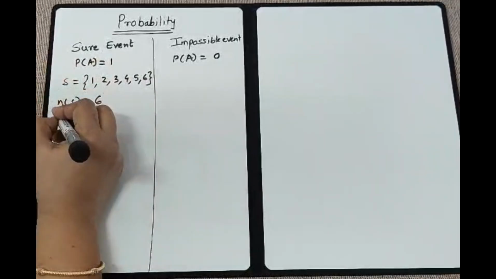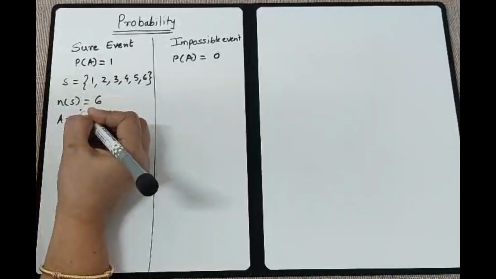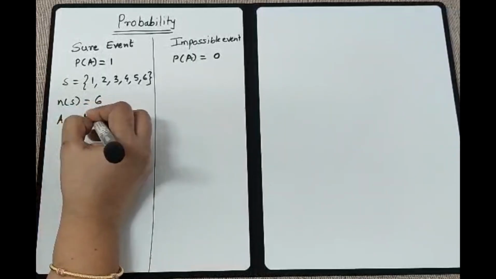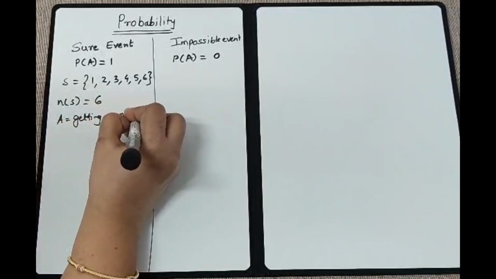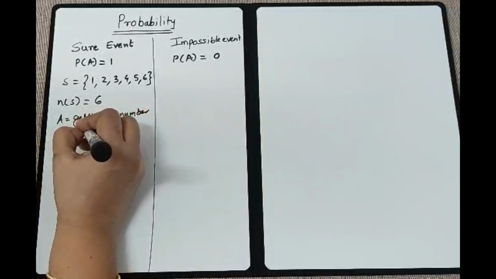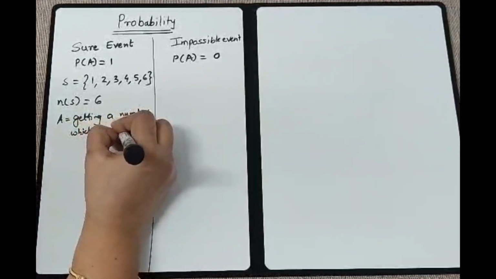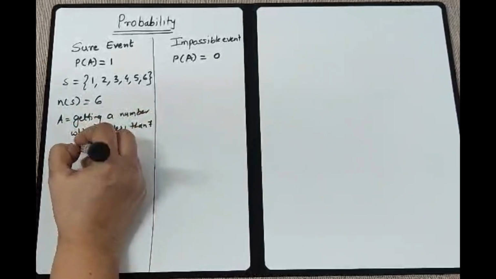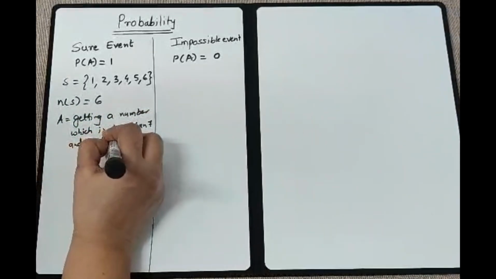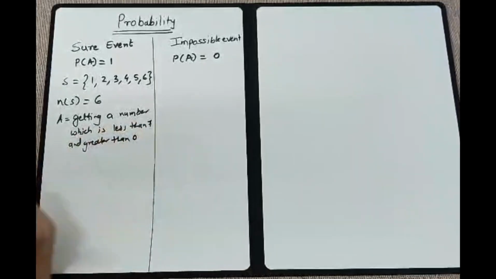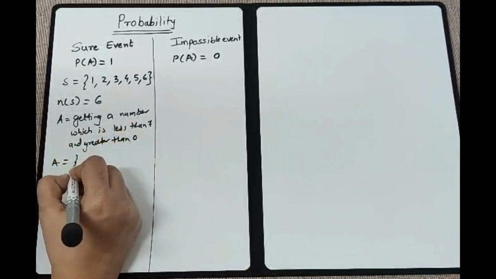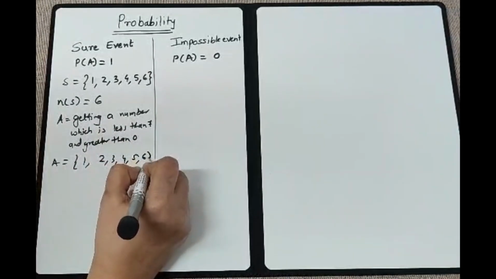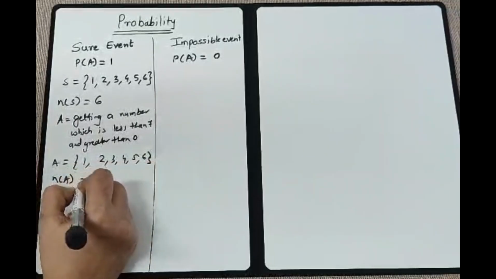And let us consider an event A of getting a number less than 7 and greater than 0. So if you see this, n of A will always have 1, 2, 3, 4, 5, 6. So n of A will always be 6.